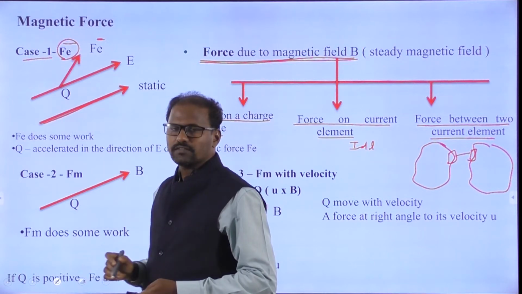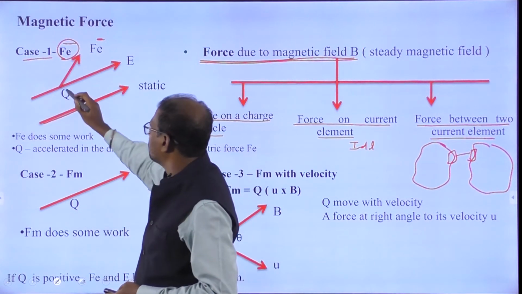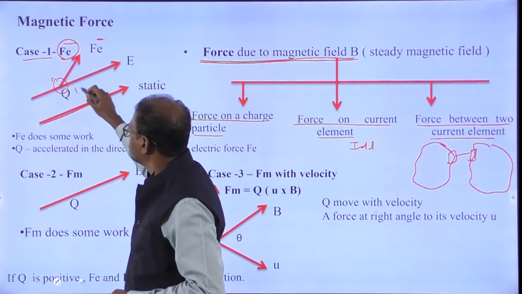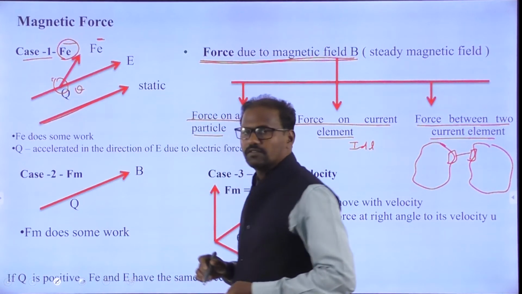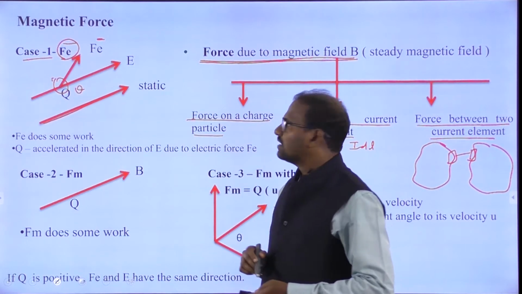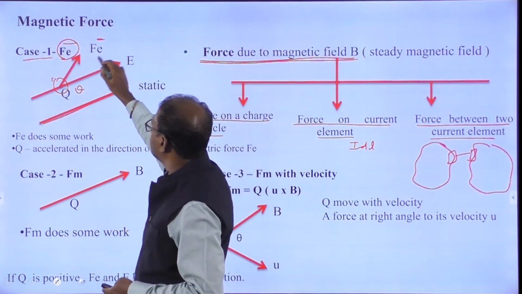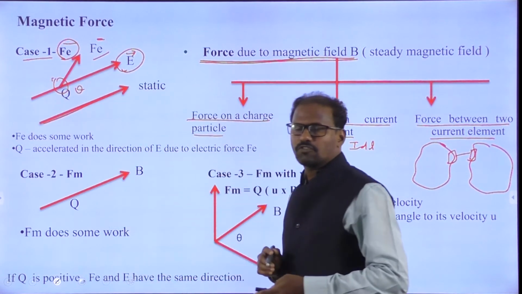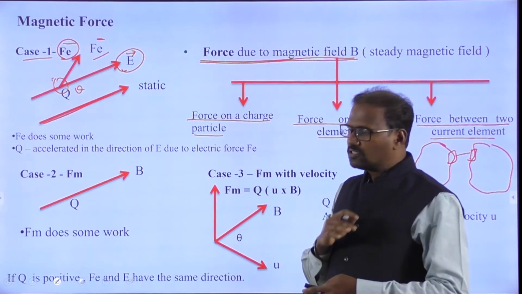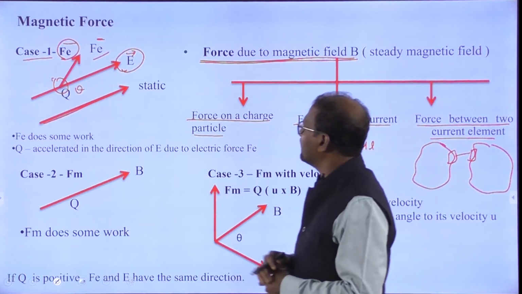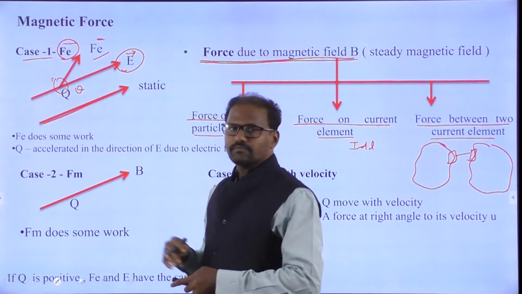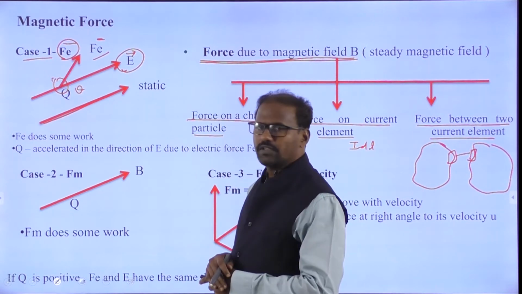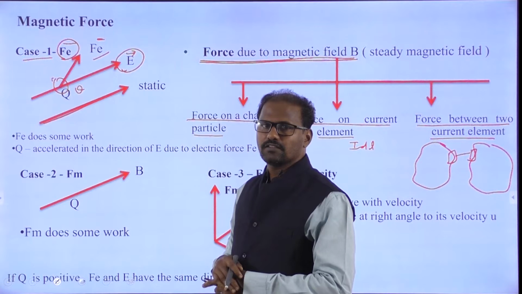There is a charge Q. Because of the electric force, the charge is moving, and there is an electric field intensity.